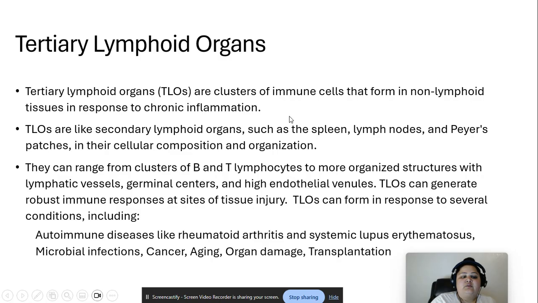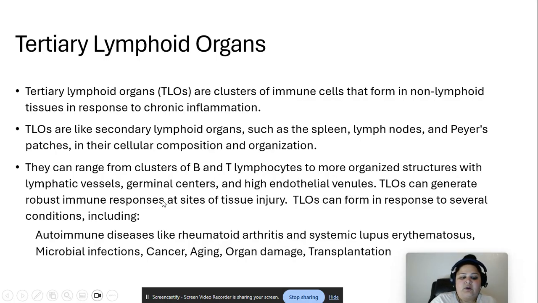What are tertiary lymphoid organs? So TLOs are clusters of immune cells that form in non-lymphoid tissues in response to chronic inflammation. TLOs are like secondary lymphoid organs such as the spleen, lymph nodes, and Peyer's patches in their cellular composition and organization. They can range from clusters of B and T cells to more organized structures with lymphatic vessels, germinal centers, right? We just saw a germinal center, and high endothelial venules. We just saw an HEV.